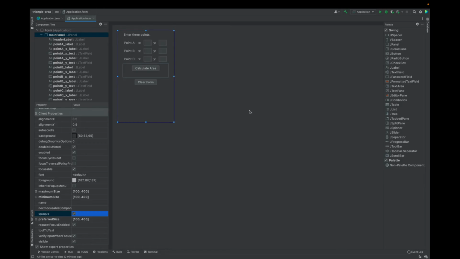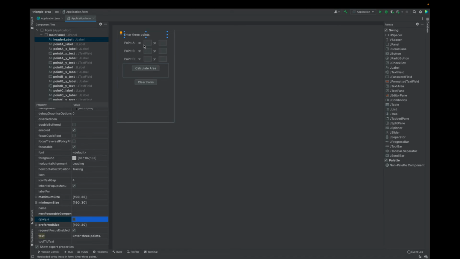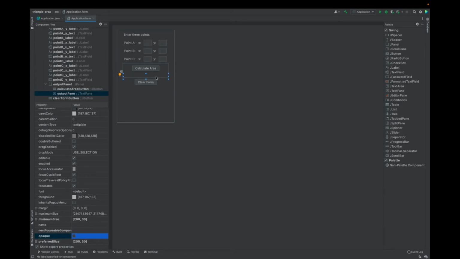Back in the GUI form designer, let's see what we've done here from the beginning. We were able to use a designer and not worry about the code. We created a JPanel, and inside we put several widgets. For example, JText areas, such as these, where you enter the inputs, JLabels for displaying some information, JText areas for inputs. We put an output pane here that's invisible right now, but that's where the output went, and some buttons. And for our buttons, we added some functionality.